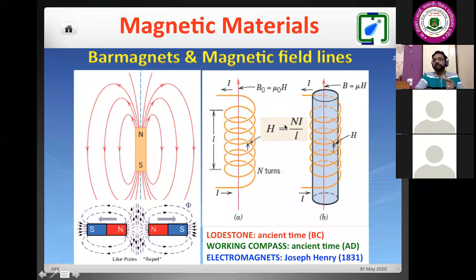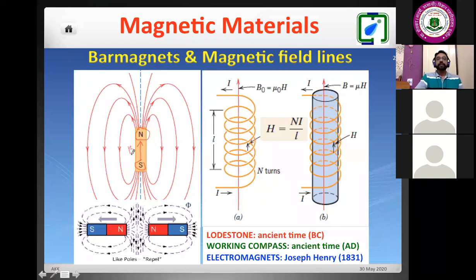Now, in all types of materials, whether it is a naturally occurring magnet, an artificial magnet or an electromagnet, in all cases we have one common property, that is the magnetic dipole. All magnets should have two poles. Like if I show in this diagram, the north pole and south pole, and the magnetic field lines are always there inside the bar magnet.